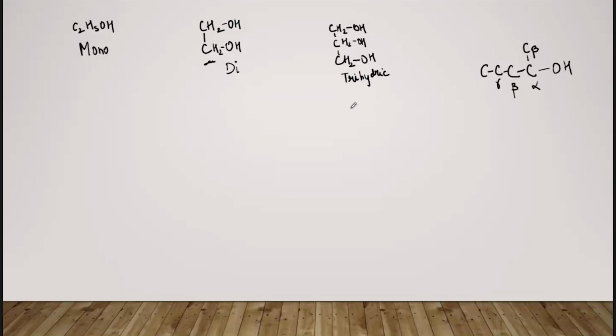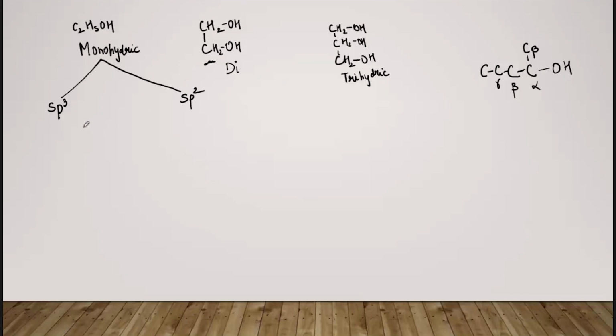ठीक है, तो we are talking about the hybridization of the alpha carbon. Fine. Now coming to the classification, so we were in mono, no? So let's write it down as monohydric alcohol. They are further classified into two categories on the basis of the hybridization. ठीक है, so when the alpha carbon is sp3 hybridized and when the alpha carbon is sp2 hybridized.